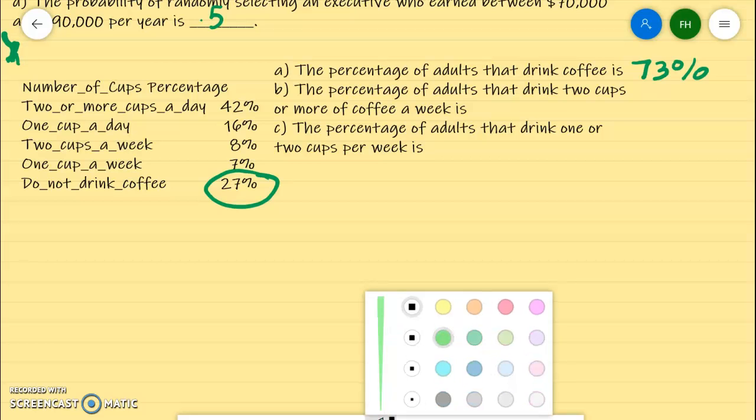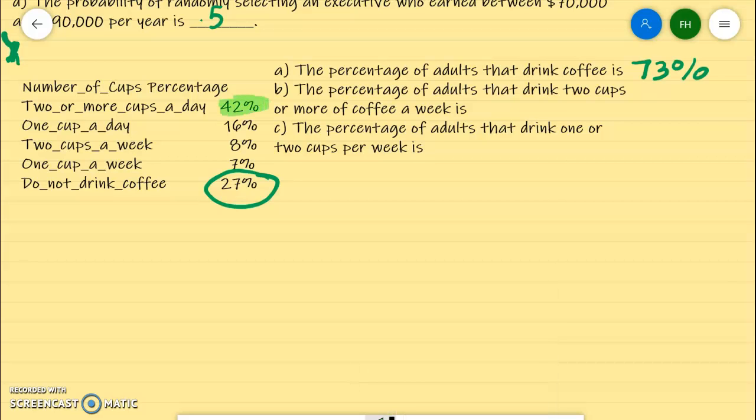So obviously, 2 cups or more a day would definitely be 2 or more a week. 1 cup a day would be 2 or more a week. 2 cups a week would be 2 or more a week. 1 cup and do not drink would not be included. So if we add those 3 up, we would get 24, 66%.